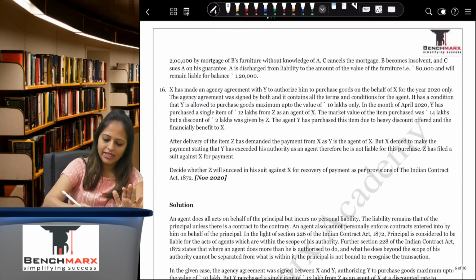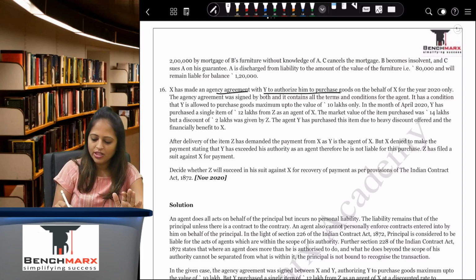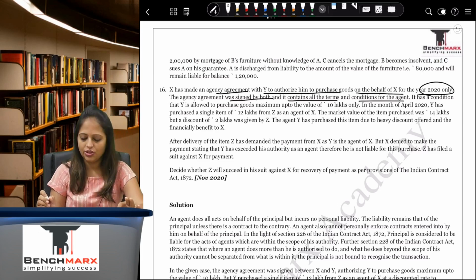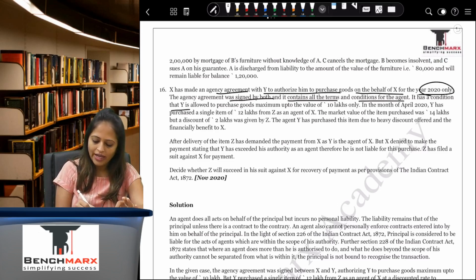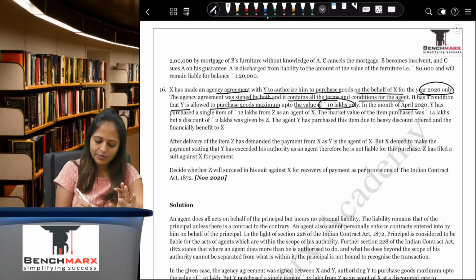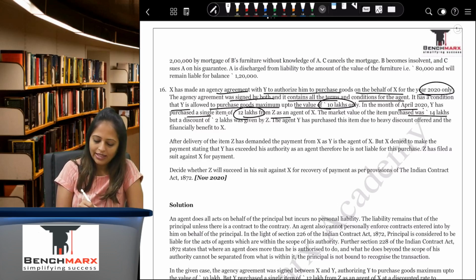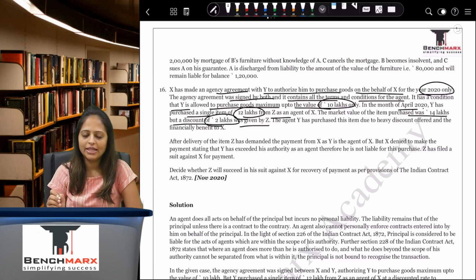X has made an agency agreement with Y to authorize him to purchase goods on behalf of X for the year 2020 only. The agency agreement was signed by both and it contains all the terms and conditions of the agent. It has a condition that Y is allowed to purchase goods maximum up to rupees 10 lakhs only. In the month of April, Y has purchased a single item worth 12 lakhs from Z, an agent of X. The market value of the item purchased was 14 lakhs, but a discount of 2 lakhs was given by Z.